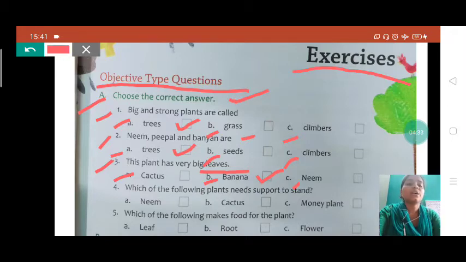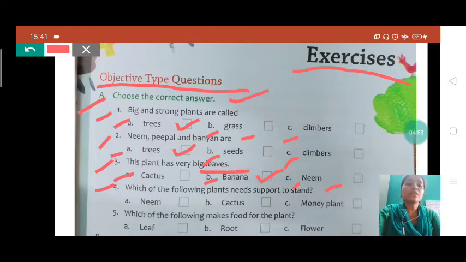Okay students, now see the fourth question, which of the following plants need support to stand? Yes students, we have learned that some plants need support to climb and grow up. What are these plants student? These are creepers. They need support to grow.